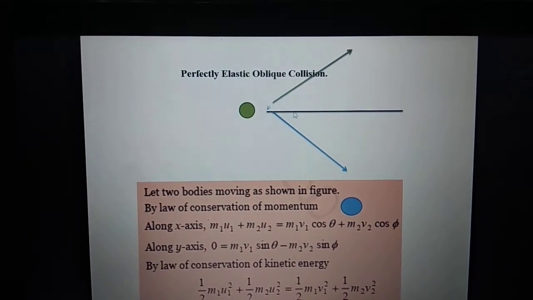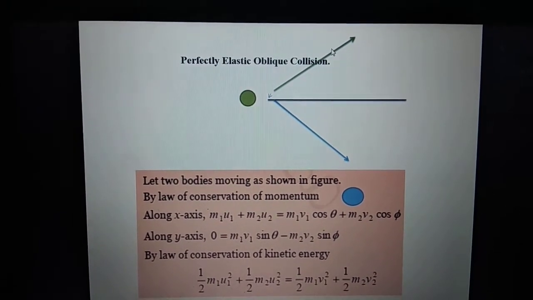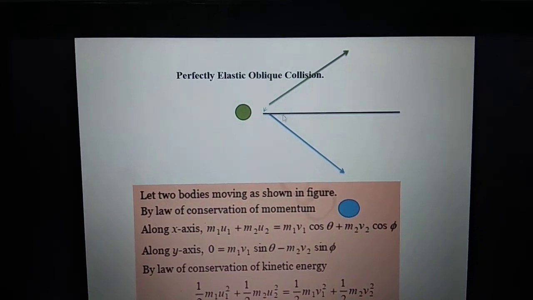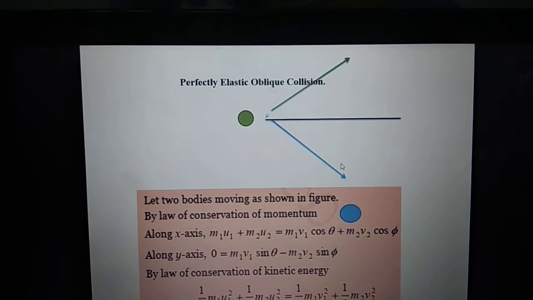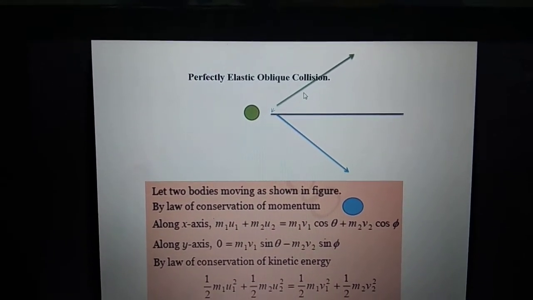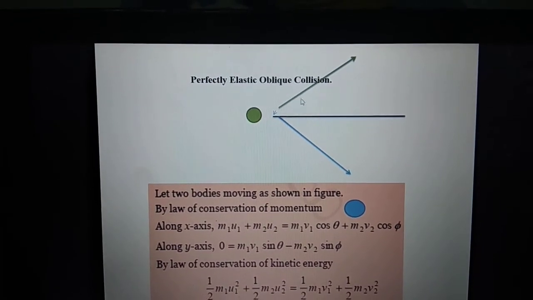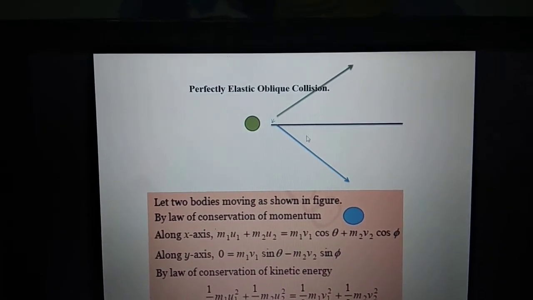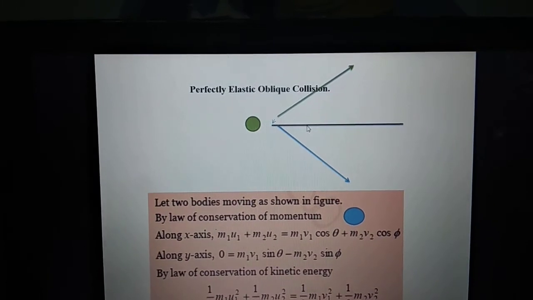But these two bodies have gone along different directions. So I will figure out that the green body is making an angle theta with this axis and the blue body is making an angle phi with this axis.